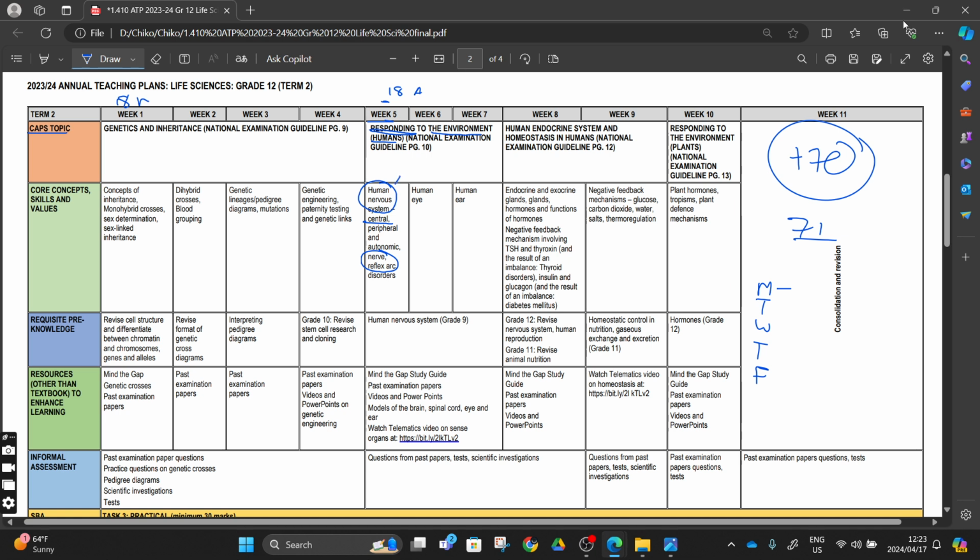We said Monday we're going to do the human nervous system, an introduction to how humans respond to the environment, and then Tuesday we did our nerve and the reflex arc, saying that a nerve is a bundle of neurons, and then today, Wednesday, we are going to do questions and answers.